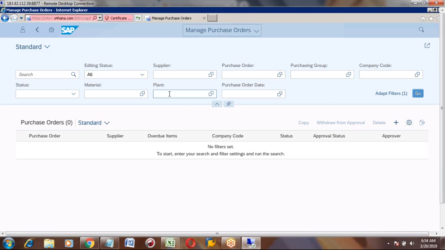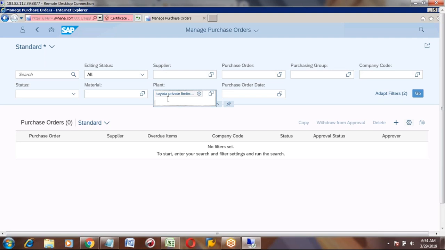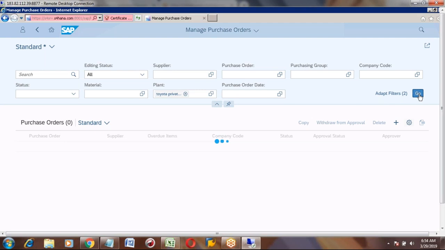For example, if you want to see a particular plant, you can enter that plant, and you can enter multiple plants also. Or you can enter any supplier, status-wise, material or date-wise. All these are the filters. You can enter any filter and click on Go.